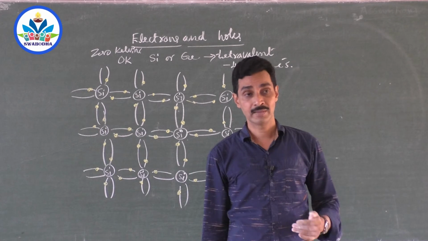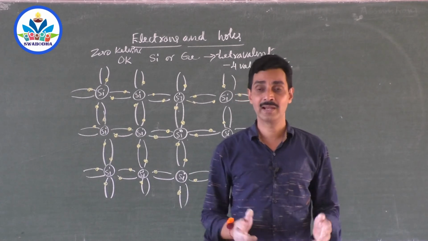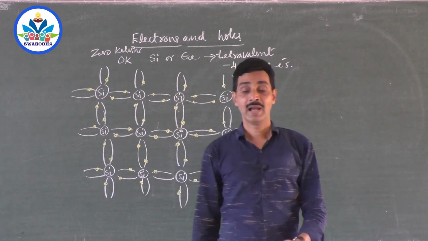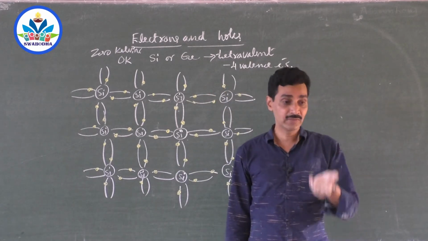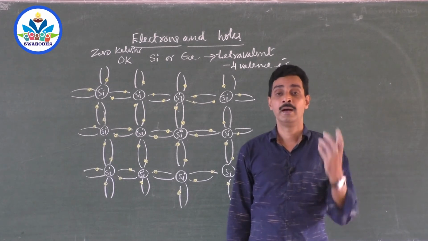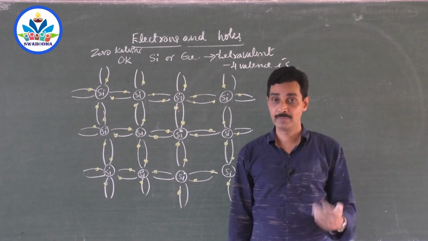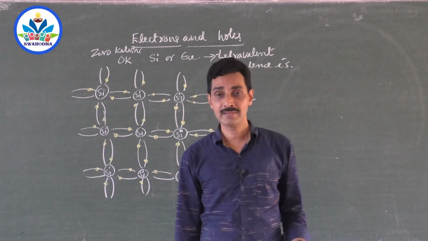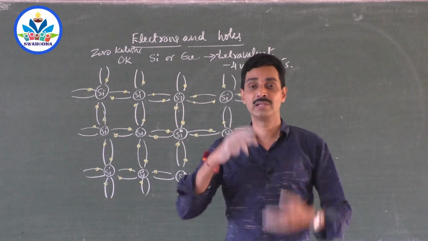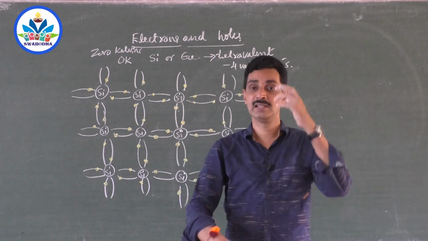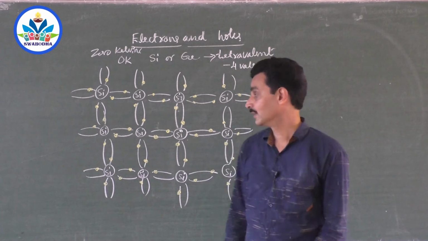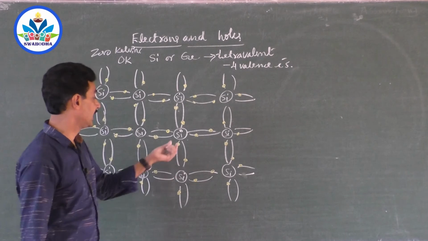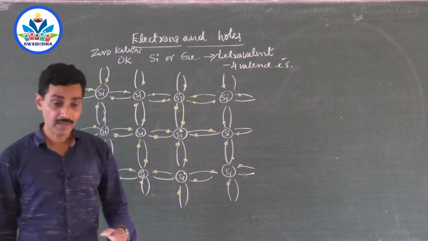And even in solids, but in solids, atoms are closely packed and there is not enough space, so they can't move from one place to another. They start vibrating. As the heat energy is absorbed, atoms vibrate in a solid, and as they vibrate, the bond becomes weaker and weaker. If you supply extra heat energy, the vibration keeps on increasing. The amplitude of vibration increases, and at one moment, some bonds may break. So when bonds break, these electrons become free, and they are called free electrons.